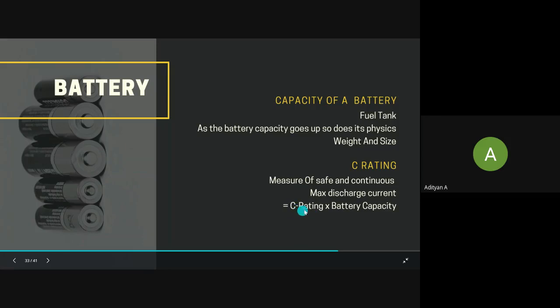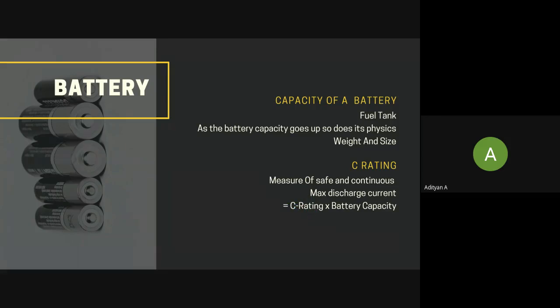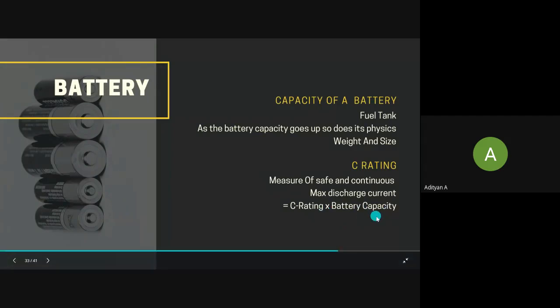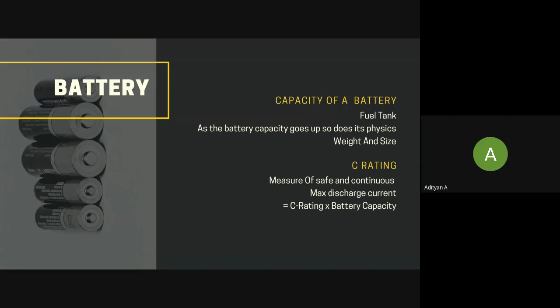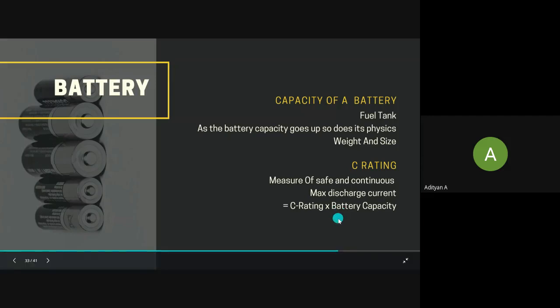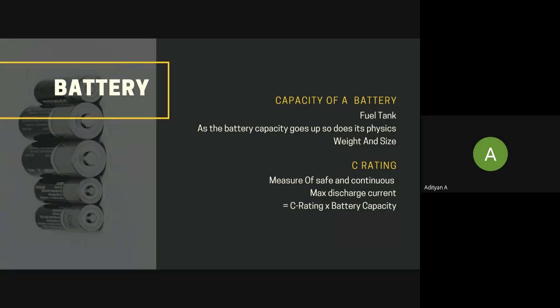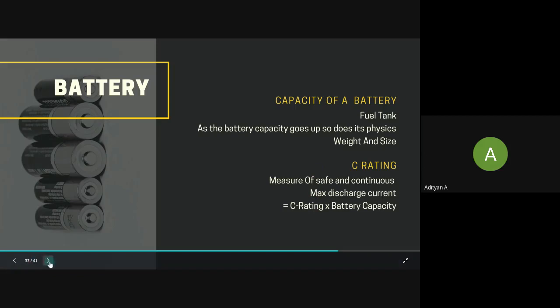So let's just say that your battery has a C rating of 10 C and a capacity of 1000 mAh. 1000 mAh is basically 1 Ah, so 1000 milliamps converted to amperes is 1 amp. So in that case, you will get your maximum continuous discharge current from the lithium polymer battery that is on your drone.